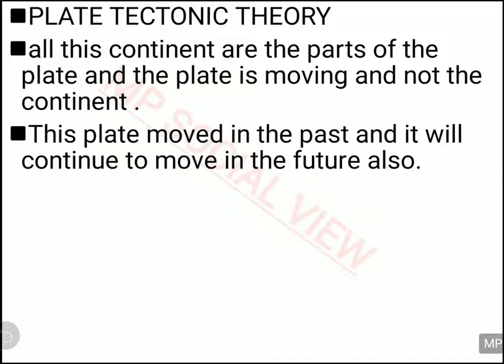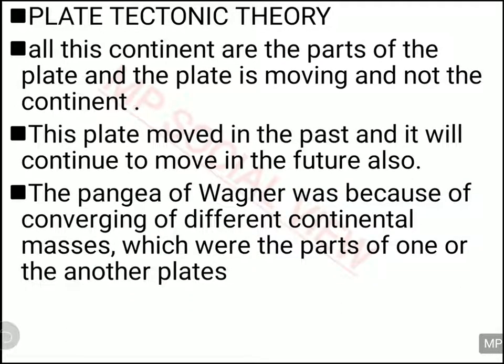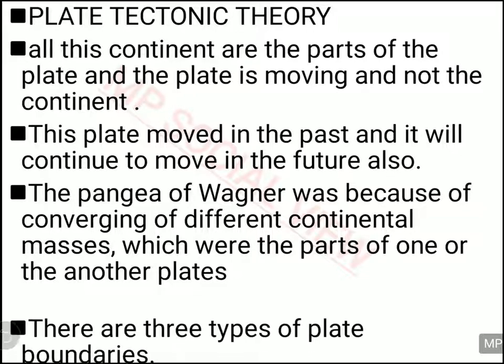And this plate is moving because there is molten lava flowing inside, in the mantle area and the core area. The liquid molten lava is flowing, and this flowing molten lava is moving the plate. It moved in the past, it's moving in the present, and it's going to move in the future also. So Wegener, who talked about Pangea, said that Pangea existed because of the converging of the plates. Different plates were converging with each other, and then they led to the formation of Pangea.